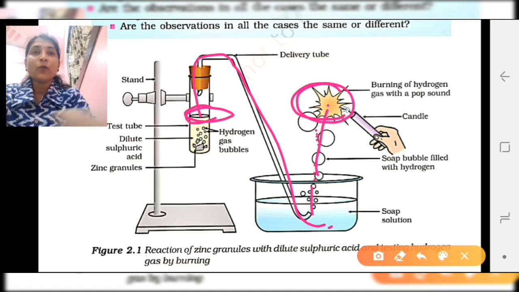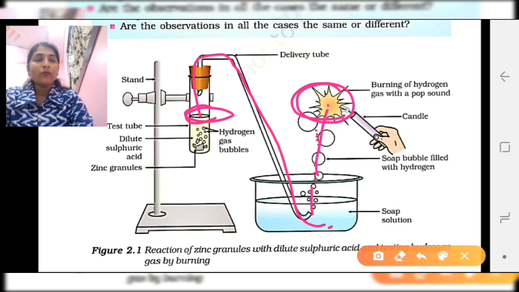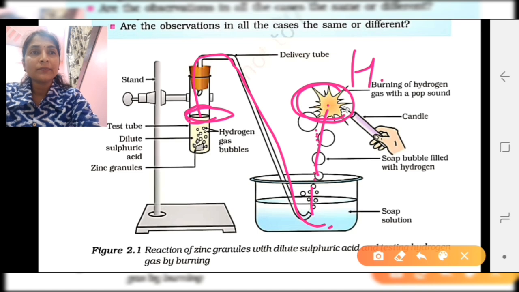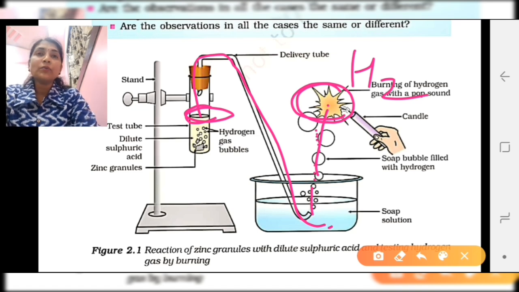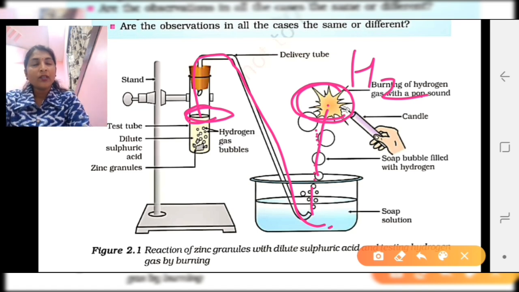What is the next property of acid? So when acid reacts with metal, it produces hydrogen gas. So how can we come to know whether hydrogen gas is produced or not? When any gas is released, if the gas burns with a pop sound, that gas is nothing but hydrogen gas. So this information you have to memorize, you have to note down.